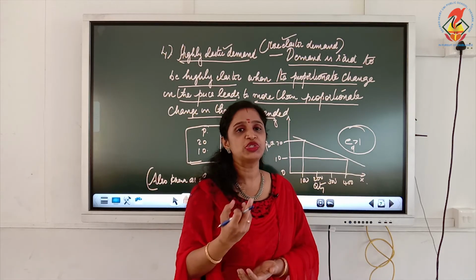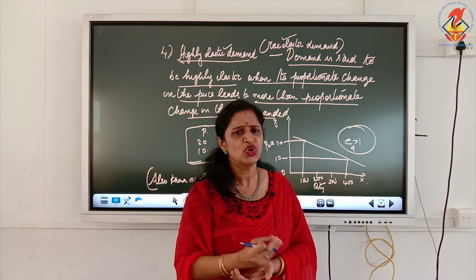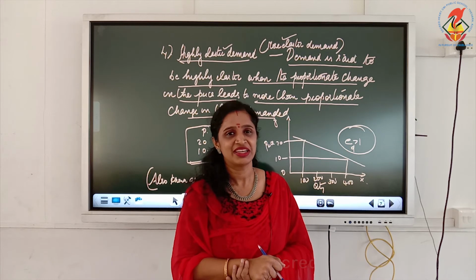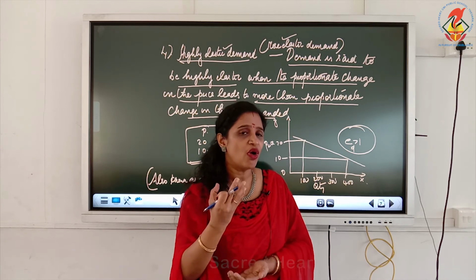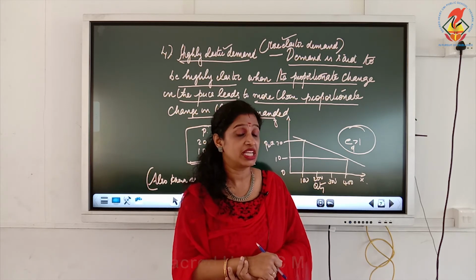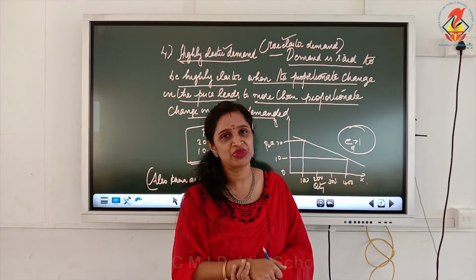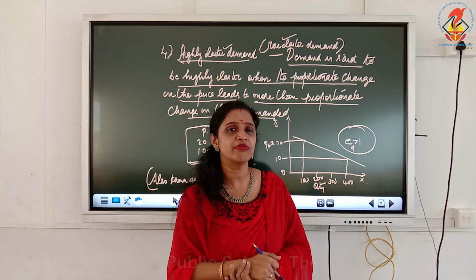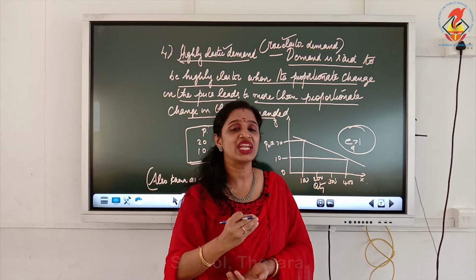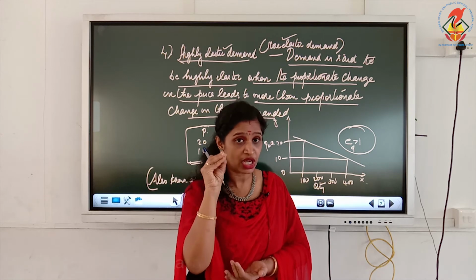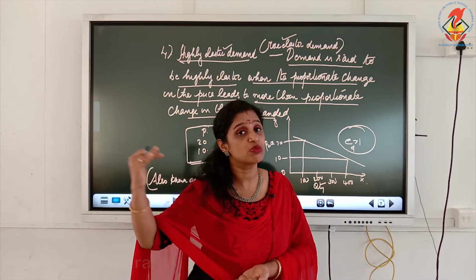Here, the consumer is very sensitive. Only a small change in the price happens in the market, only a small reduction in the price, but he buys more and more quantity of that commodity. So highly elastic demand means the consumer is very sensitive. When the price comes down by a bit, he buys more and more.